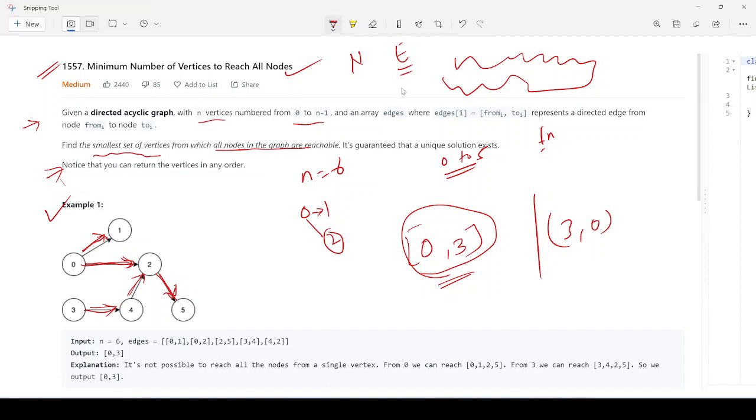then there is no cycle, right? And we need to return the minimum set of vertices that are required so that all the vertices are reachable from these vertices, right? So first of all, let's find out the vertices that we are sure won't be in the final set, right? So let's consider some example, okay, and then we will go on to implement this one, okay?